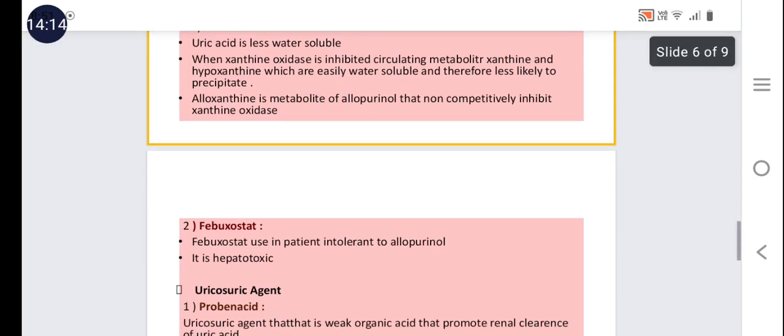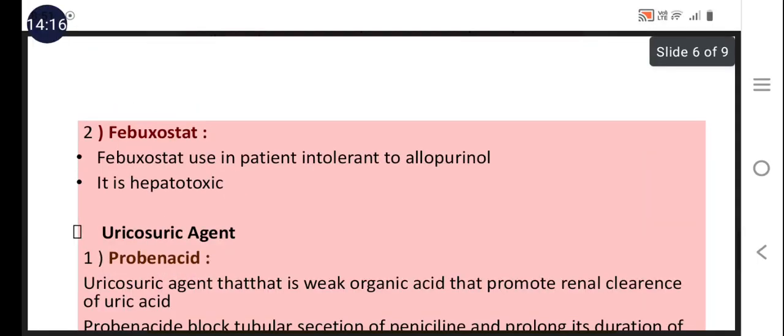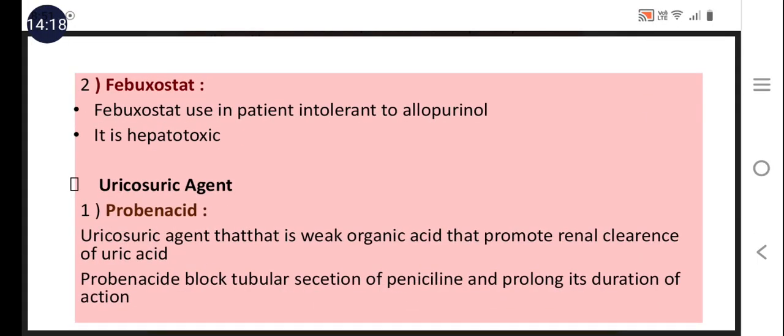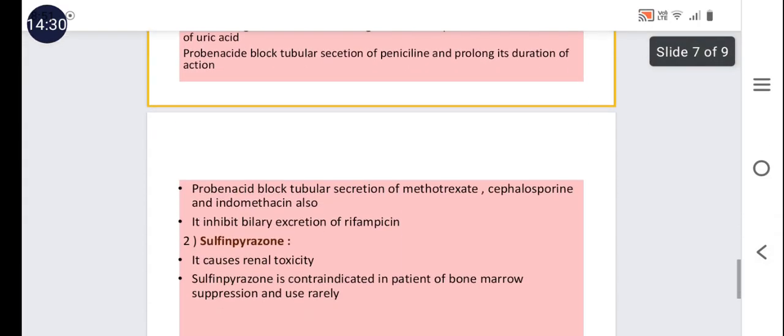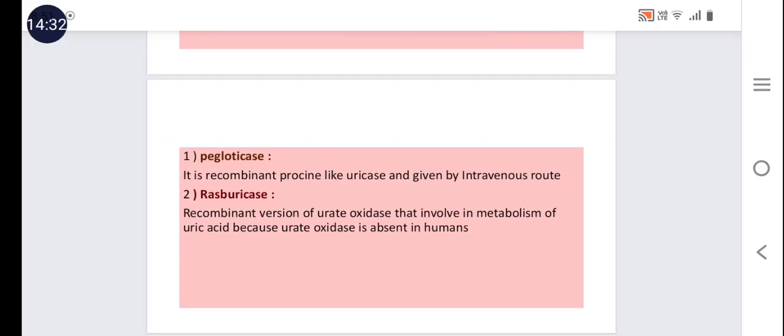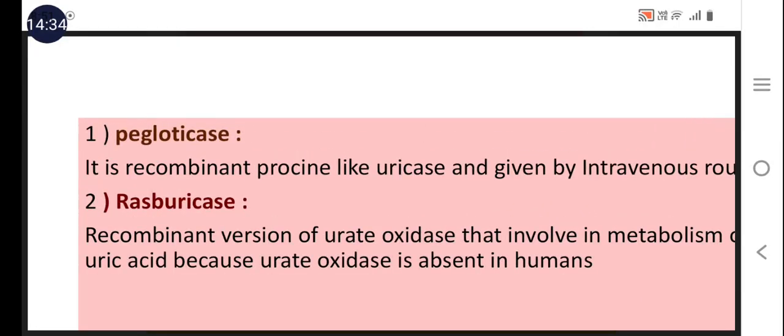And the uricosuric agents, probenecid and sulfinpyrazone, these drugs increase the renal clearance of the uric acid. And third are the drugs that increase the metabolism of the uric acid, pegloticase and rasburicase.